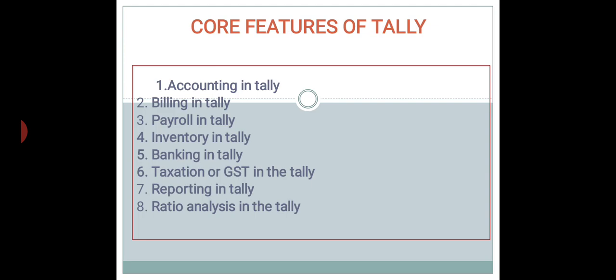Okay, and third point is payroll in Tally. These features are of use when you have a good number of employees working for you, and your business has a good amount of transactions, then you may require Tally.